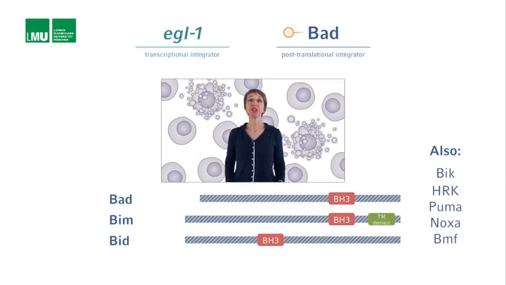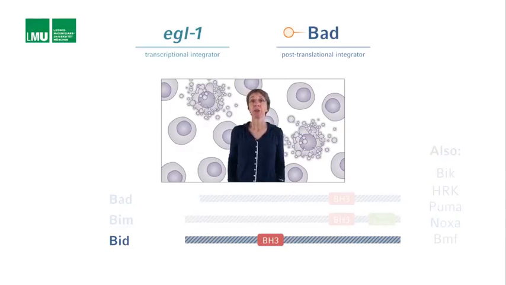Remember, there are at least 7 of them. I mentioned already that the activities of mammalian BIM, Puma, Noxa, and HRK also seem to be regulated at the transcriptional level, similar to C. elegans EGL-1. But how about BID, for example?